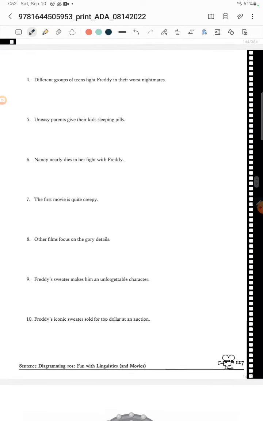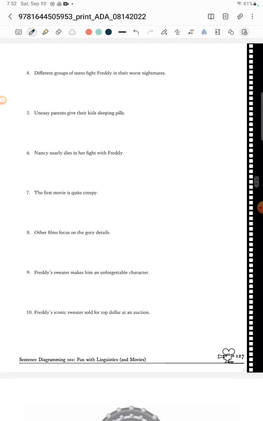Moving on to number 4, we have different groups of teens fight Freddy in their worst nightmares. So prepositional phrase telling me where they fight, so that's an adverb. Of teens tells me about those groups, so that's an adjective. So it's going to be groups fight. What do they fight? They fight Freddy. And then they're different groups, so that's going to be an adjective.